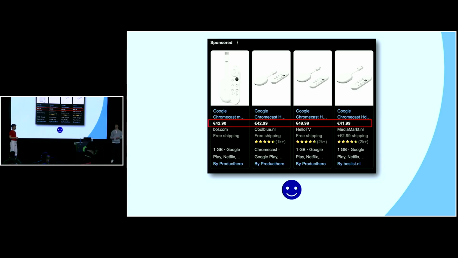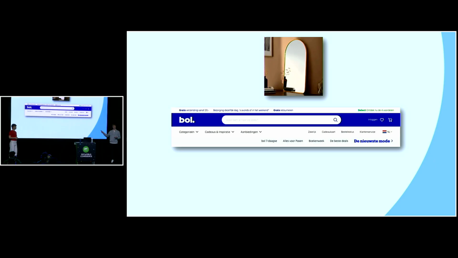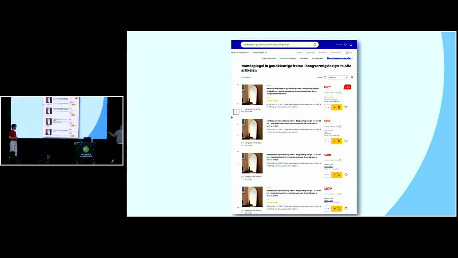I'm a happy customer. So then, for my second product, I want to buy a mirror. Because of my previous experience, I start my journey immediately at Bol. I type in the mirror I want, and now this is the result I'm getting. Multiple listings of what seem to be the same product, but with a wide variety of prices. This, of course, as a customer, leaves me very confused and maybe even angry.